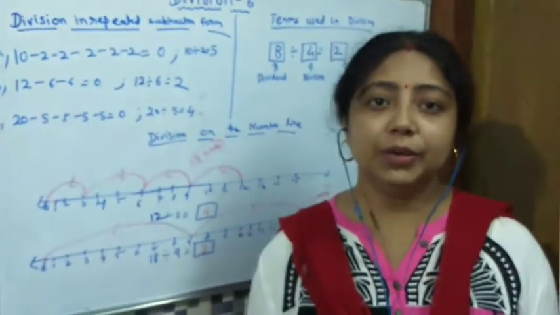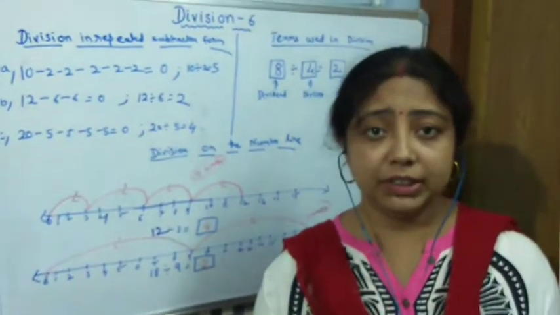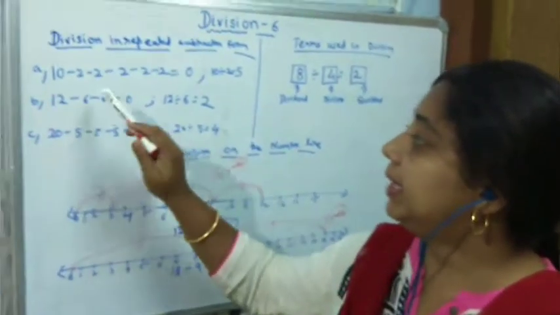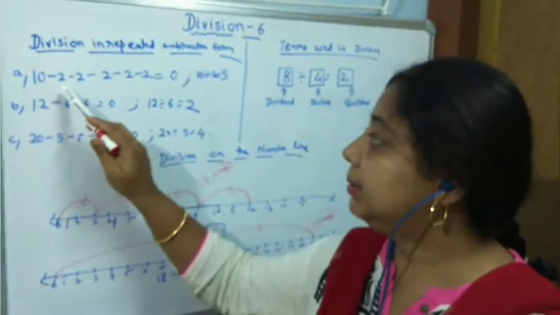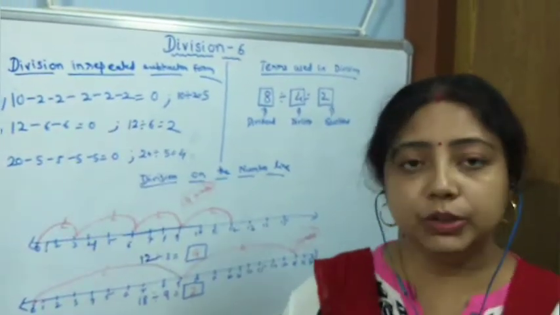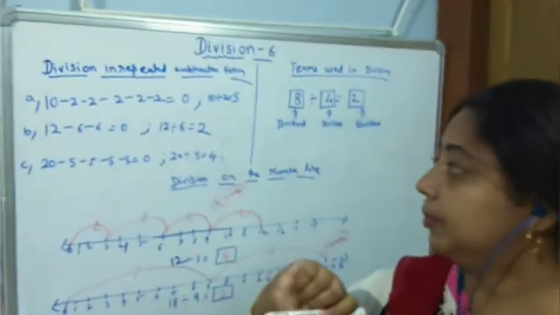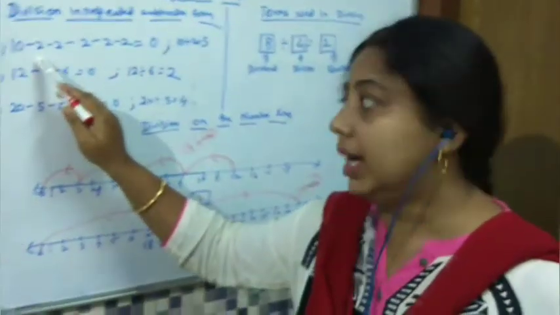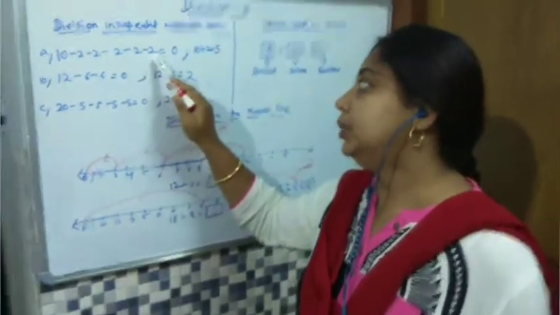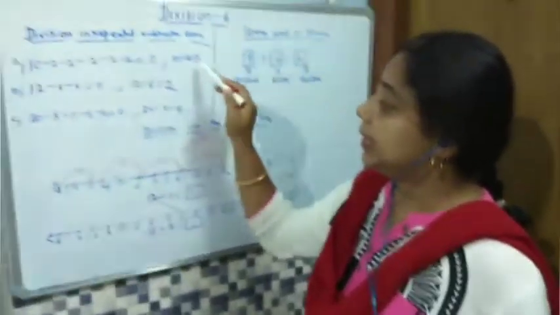So, now we are going to learn about division in a repeated subtraction method. Just now I taught you, let us see again. Suppose 10, I am subtracting 2 from 10. How many times? Minus 2, minus 2, minus 2, minus 2, minus 2, that means 1, 2, 3, 4, 5. So, if I subtract 2 from 10 five times, then we will get 0, because 10 minus 2 is 8, again 8 minus 2 is 6, 6 minus 2 is 4, 4 minus 2 is 2, and 2 minus 2 is 0. So, that means we can write that 10 divided by 2 is equal to 5.